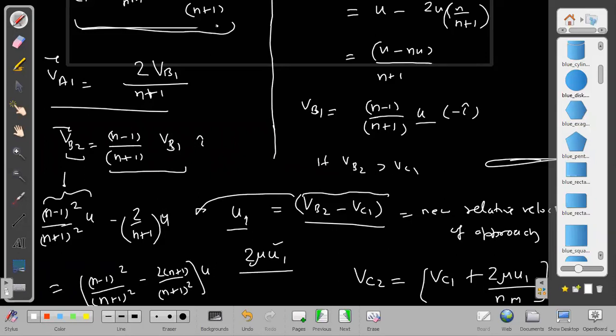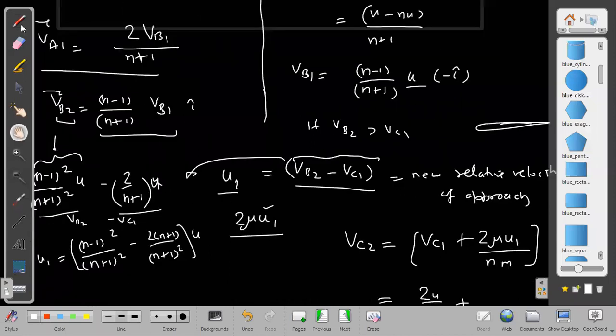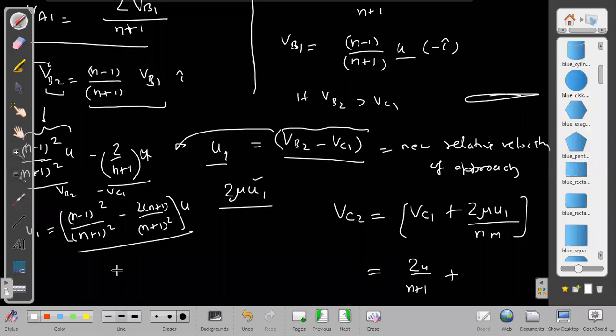into u. This is the velocity of which one? Relative velocity. It is already subtracted: VB2 minus VC1. That is this. This is, let us say, the final u1, the relative velocity of u1. So once we see this now, if you want, you can simplify it further. Simplification will give us n plus 1 square, and here it is n minus 1 square minus of 2 into n plus 1. Or we can just write that also, no problem. n minus 1 square minus of 2n minus 2 minus 2, whole into u. That is the velocity of this.